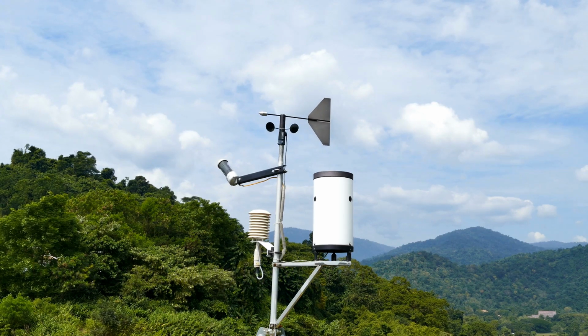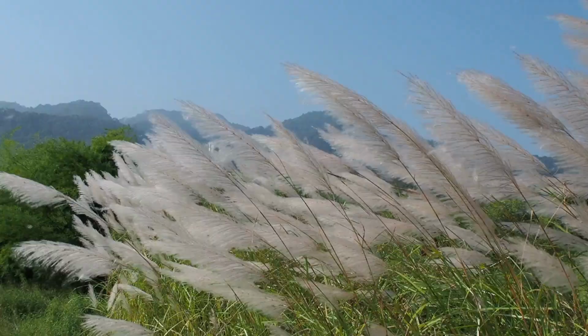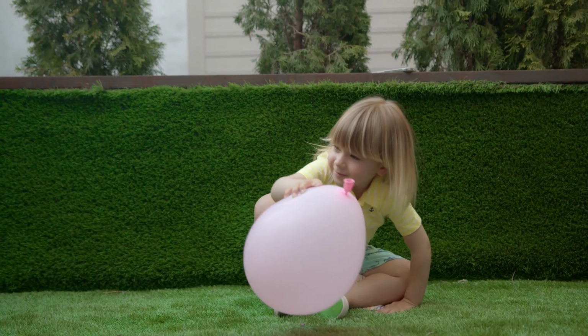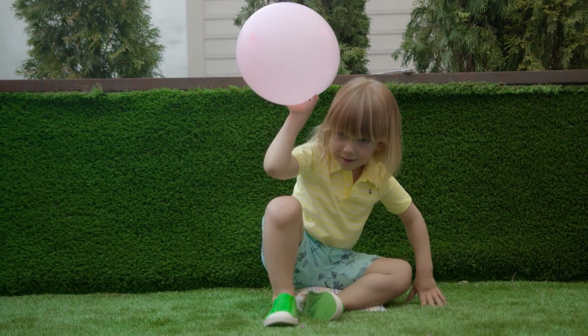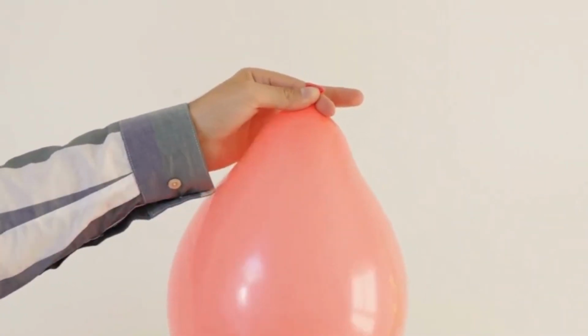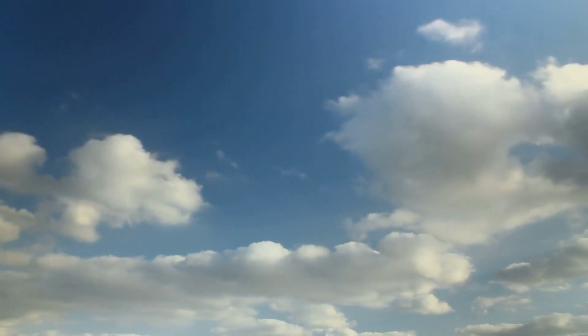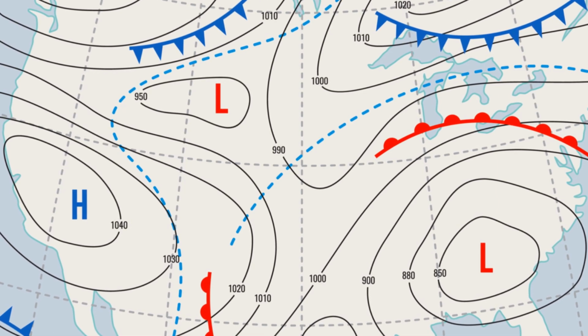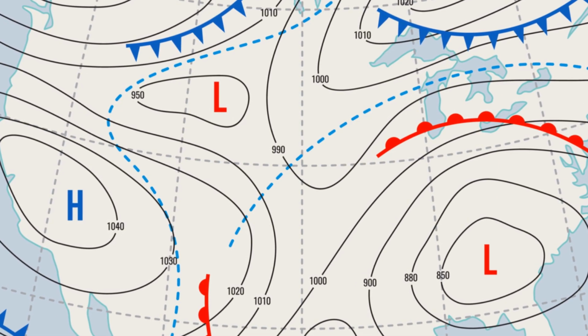We've talked about air pressure. Now let's talk about wind. Wind is simply air in motion, but what causes this movement? The answer is differences in air pressure. Imagine a balloon. When you squeeze one end, the air inside moves to the other end. The same thing happens with wind. When there's a difference in air pressure between two areas, air moves from the high-pressure area to the low-pressure area.